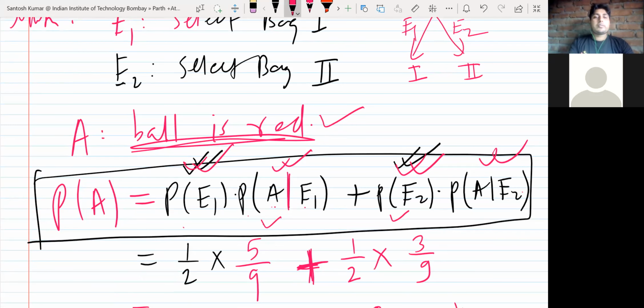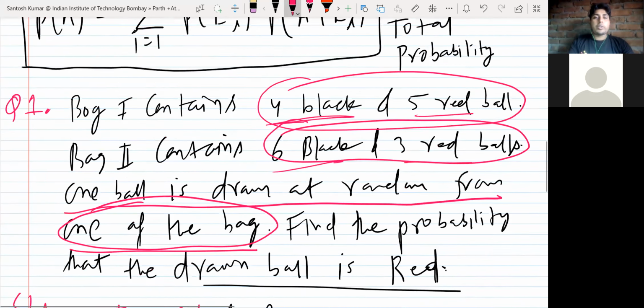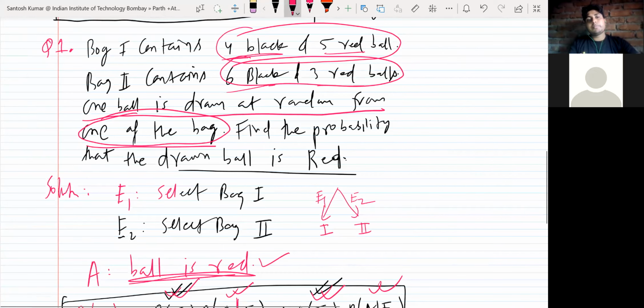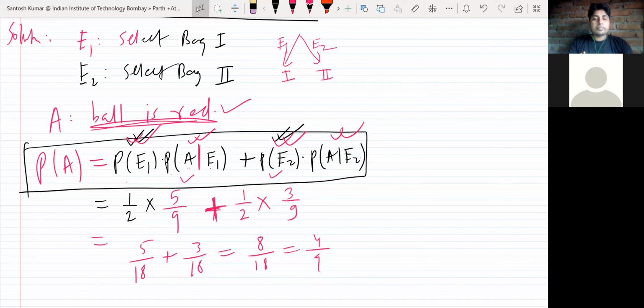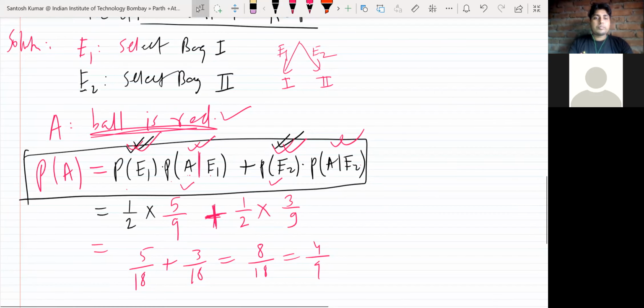That is the formula. Okay, so let me write one more. Is there any problem in this question? Anyone? Or do you want any clarification?